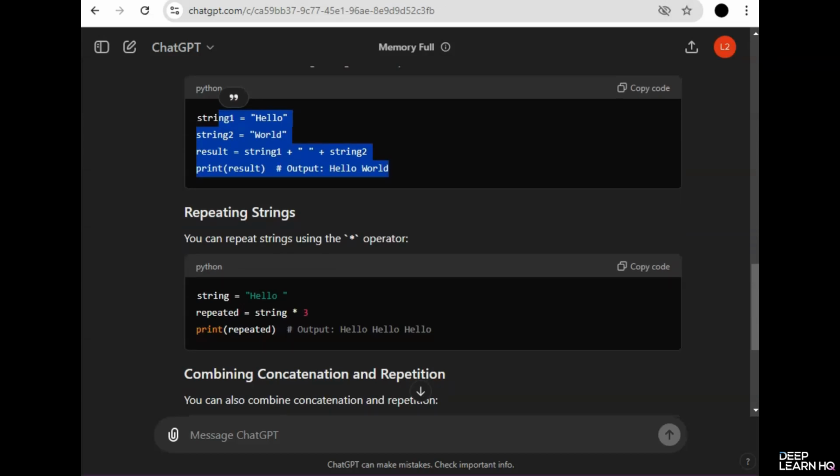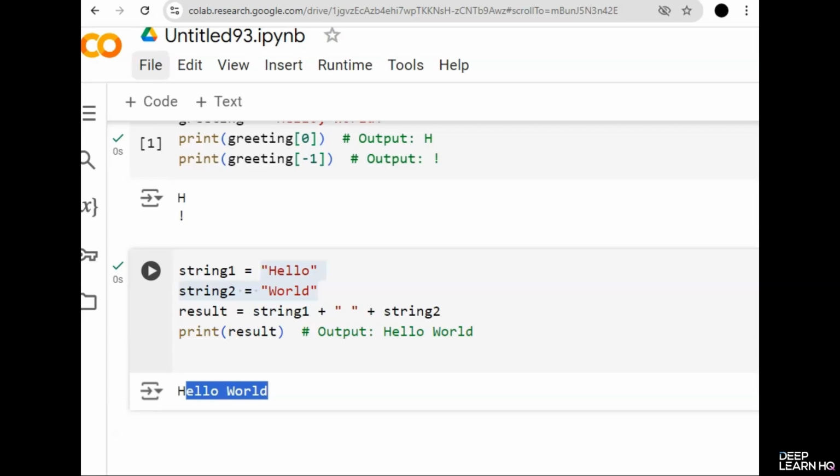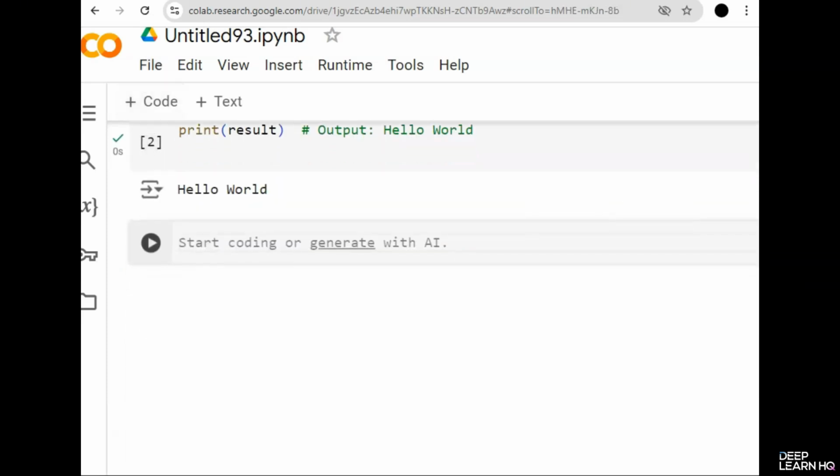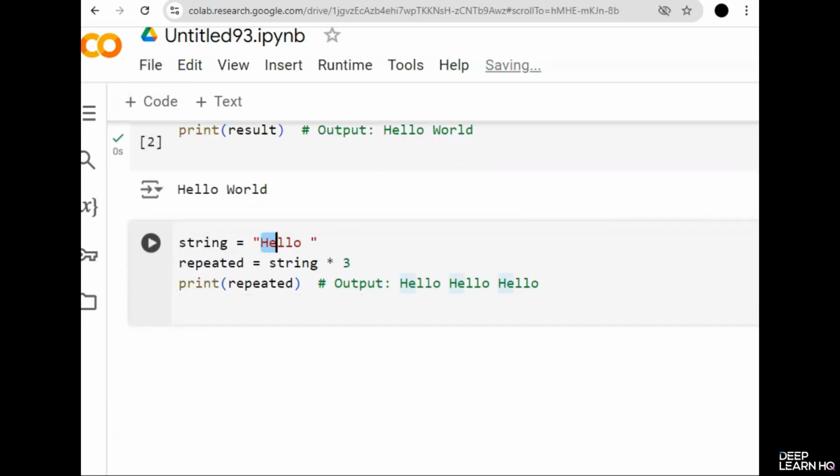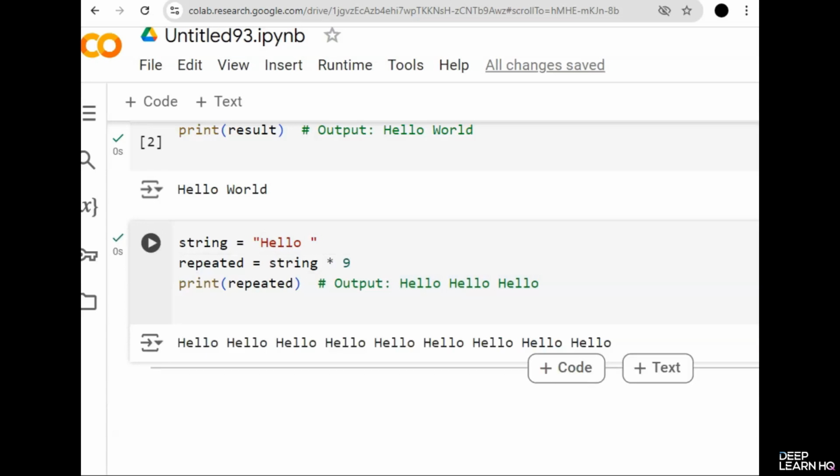This is the repeating string example. So let's copy this and create a new cell again. This is going to print hello 3 times. You can change the number here. If you write 9 and run again, it is going to print hello 9 times. So see how easy this is. This demo showcases the ease of combining and repeating strings using Python's built-in operators. ChatGPT makes it even simpler by providing ready-to-use examples.